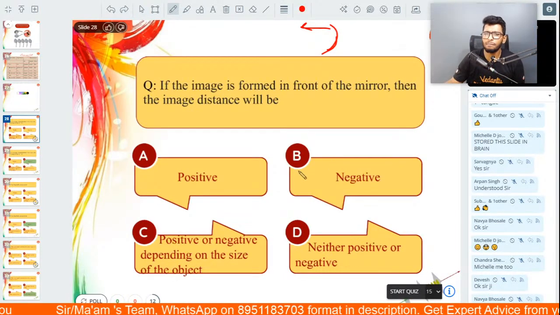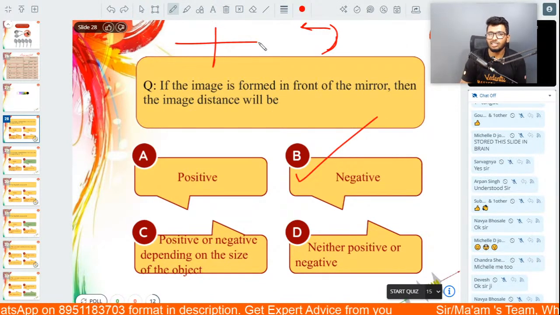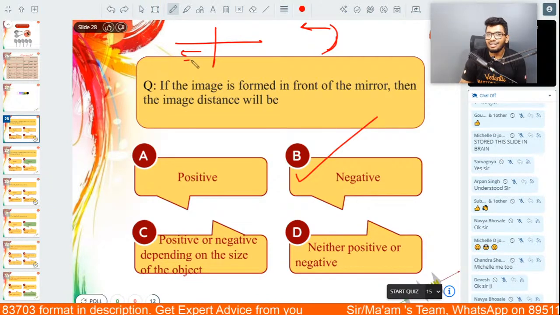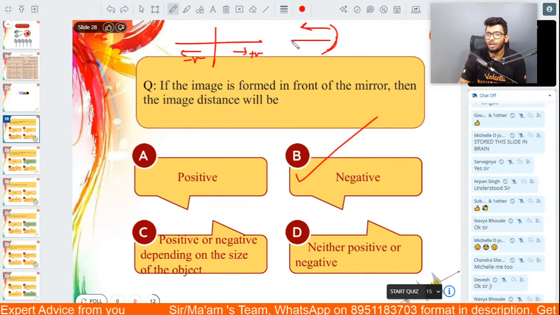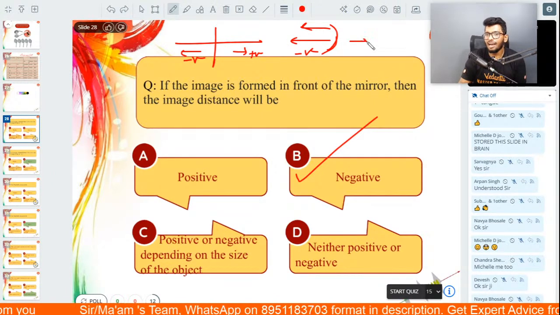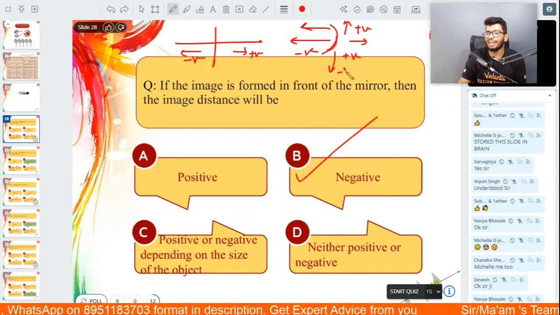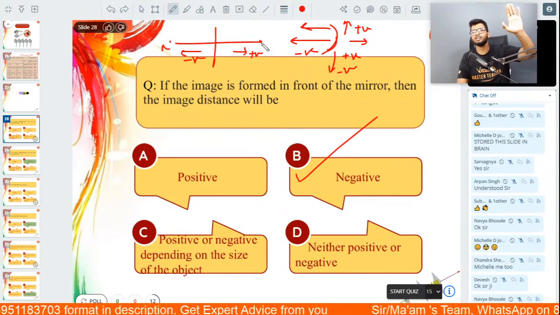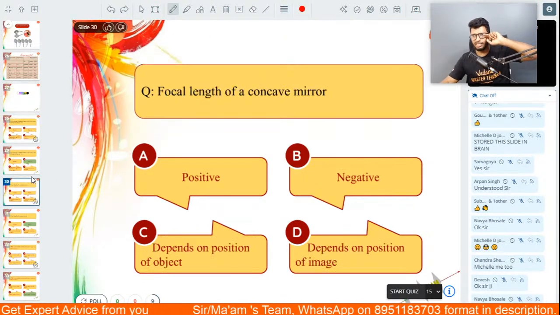You guys are just warming up, and yes, the answer is going to be negative, people. Why? Because like I told you before, according to the Cartesian planes, front negative, back positive. Exactly the same over here also. In front of the mirror, negative. Behind the mirror, positive. Above the mirror, positive. Below the mirror, negative. As simple as that. X dash, X, Y, Y dash. That's all. Second question. Here's another one.